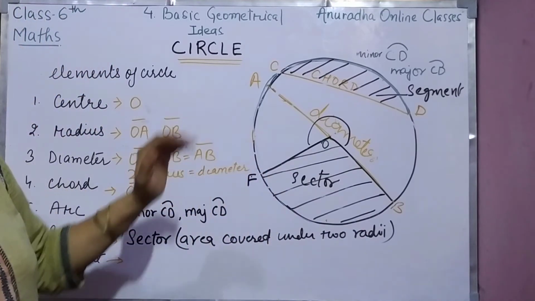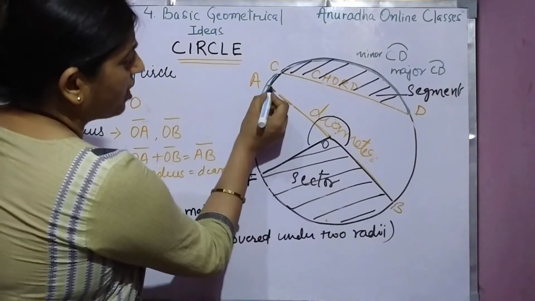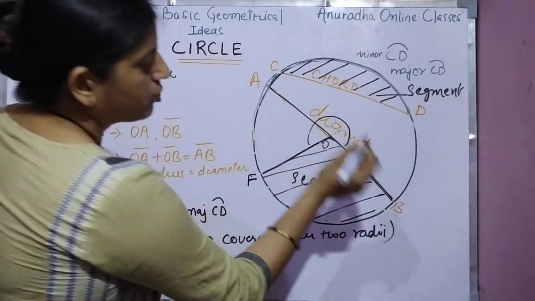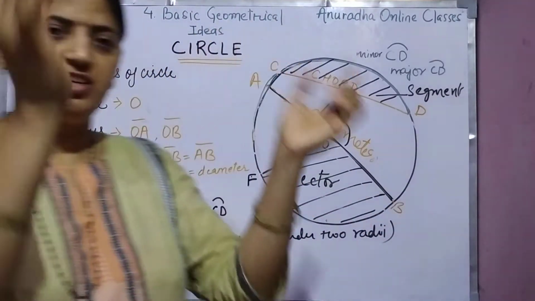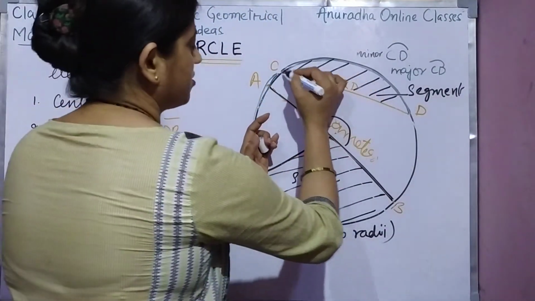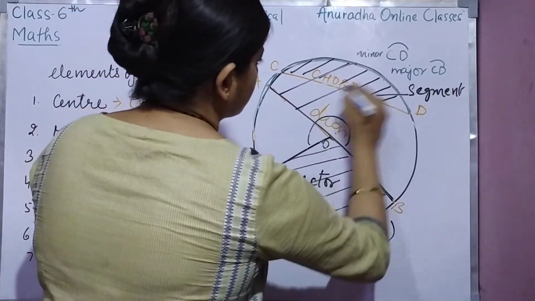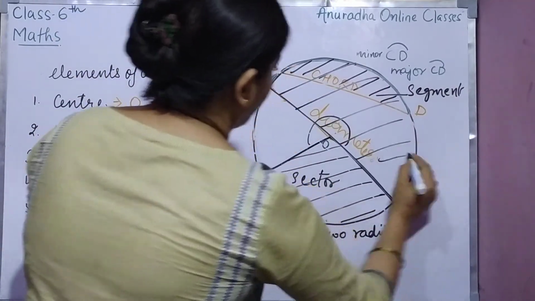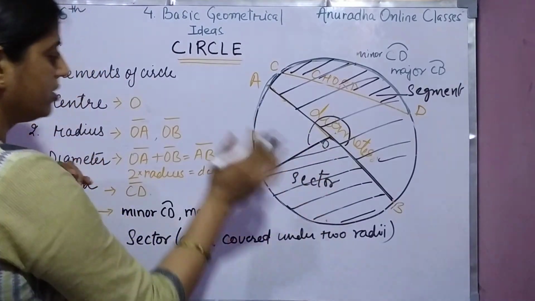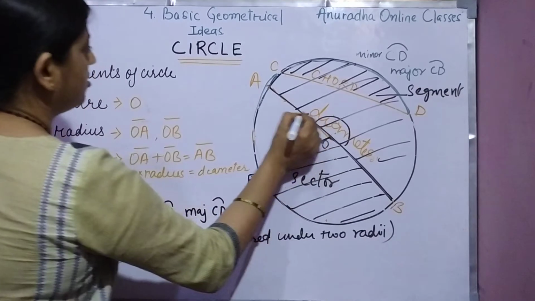Now see, one more thing is there. जैसे we have taken this diameter, right? तो diameter divides the circle in two equal halves. This one and this one, right? So what does this diameter do?